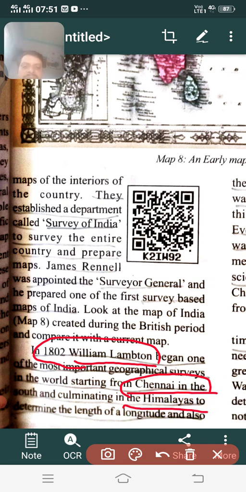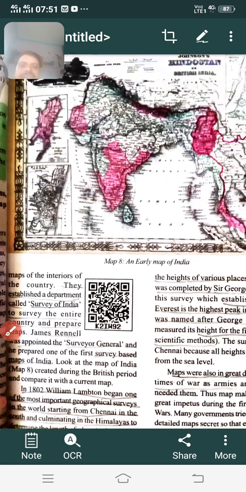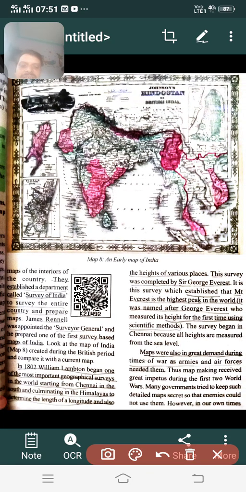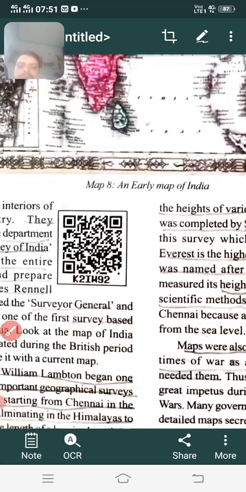We all know that Himalayas are one of the highest mountains in the world. In which direction are they located in India? In which direction, children, you know? Yeah, very good. They are located in the north. So in this area the Himalayas are located. You already came across this in 7th class.